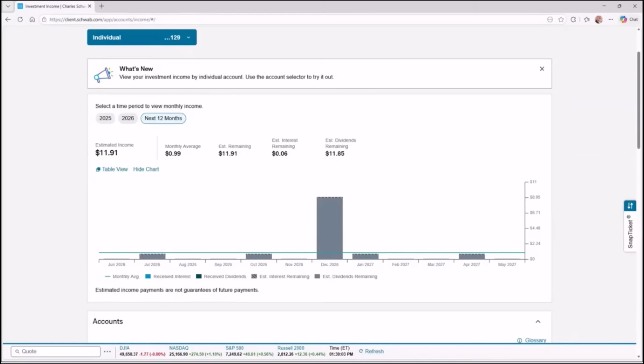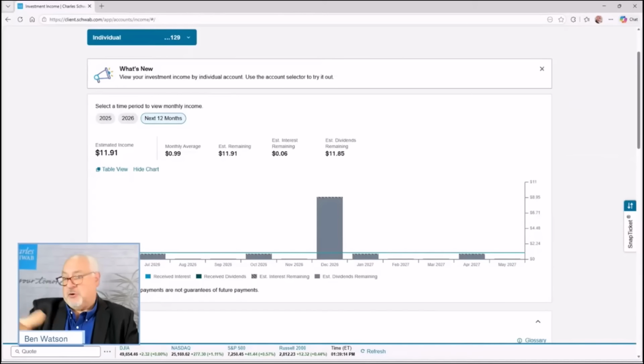So this might be the location where, once you've started to build that portfolio, you come back here and you can start to see where some of those gaps are. As you suggested, we've got some monthly gaps in there where we're not receiving a payout at all. And then we've got that big lump sum coming in December, which might create some challenges from a tax standpoint, from an asset allocation standpoint.